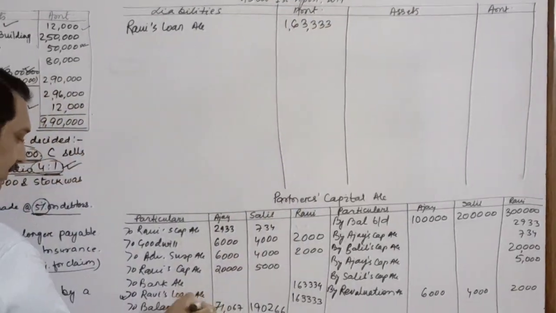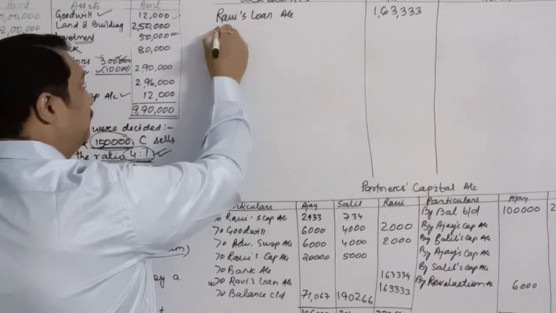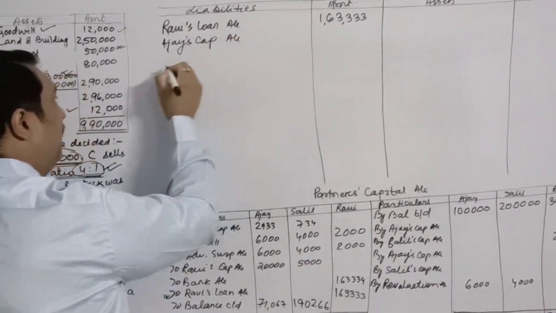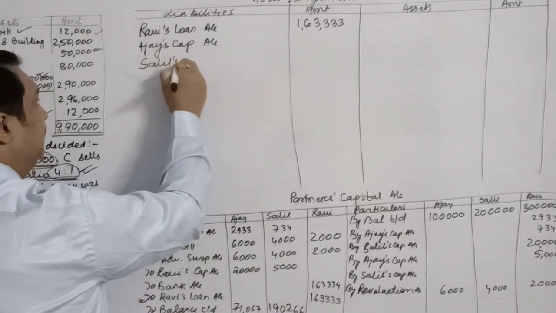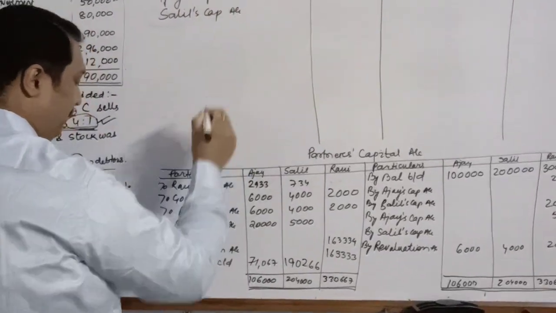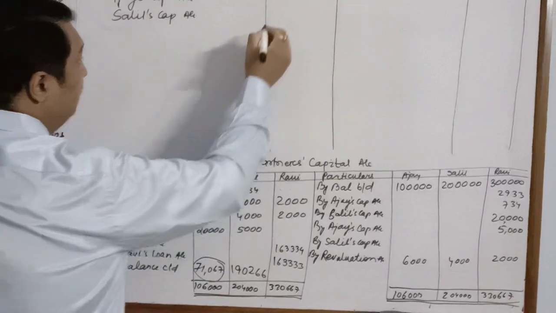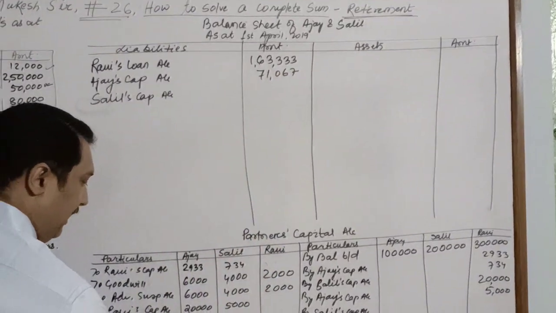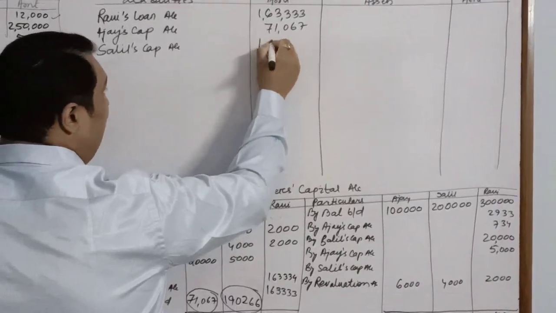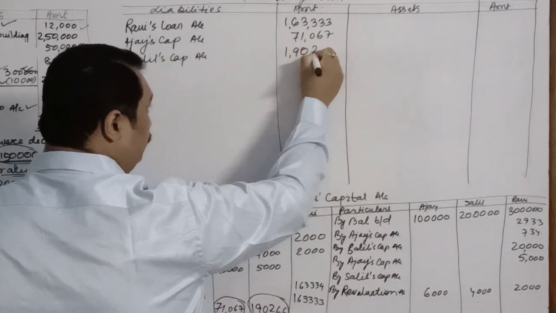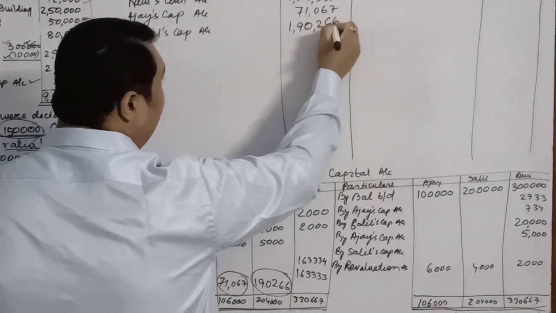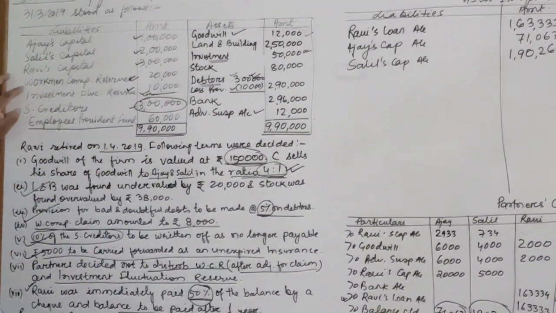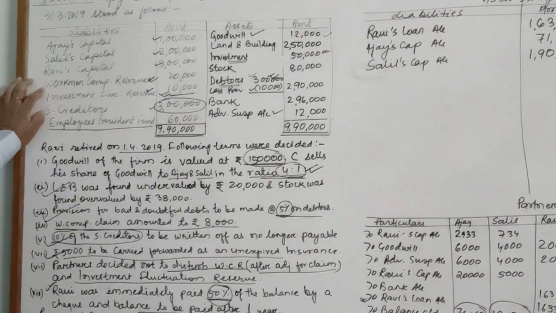1,63,333. And the remaining two are the capital balances of Ajay and Salil. So here you can write Ajay's capital account and Salil's capital account. The balance of Ajay's capital is 71,067 and the capital balance of Salil is 1,90,266.